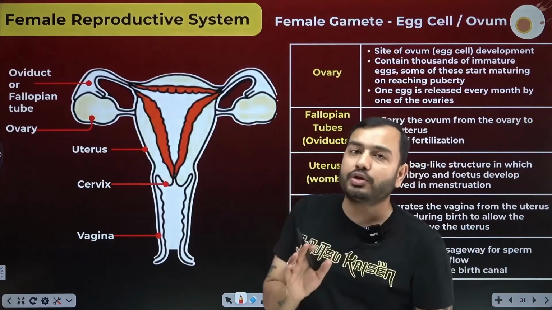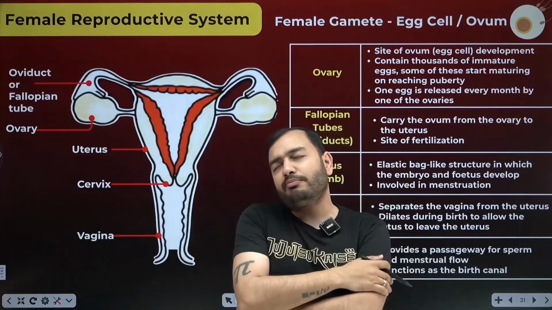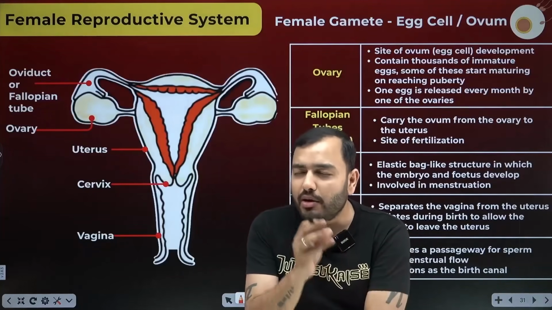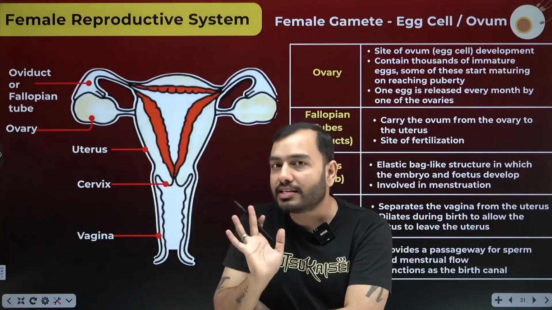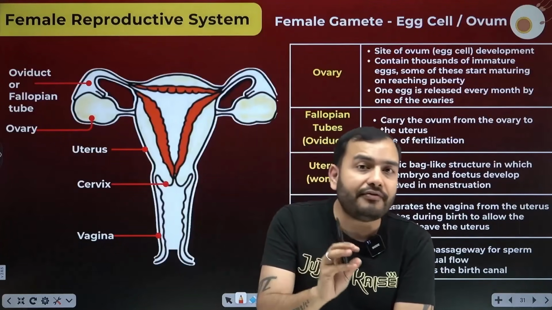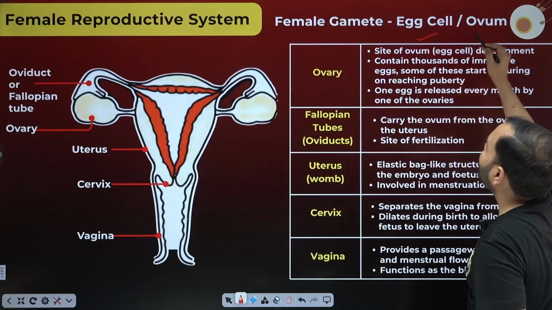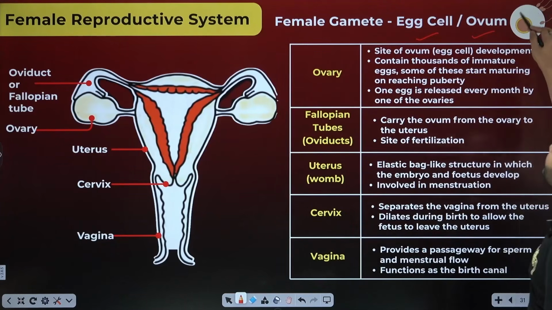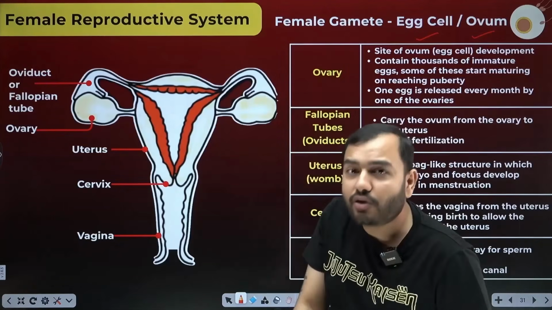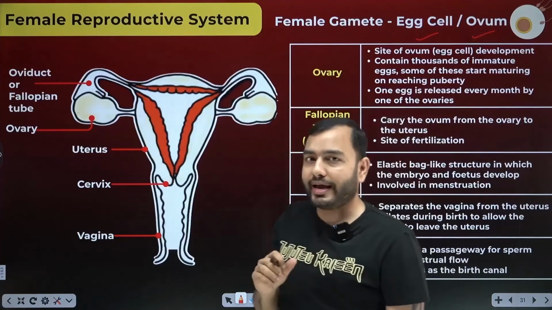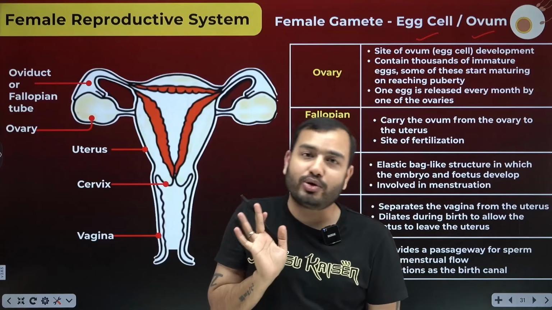Now we have come to the female reproductive system. In the female reproductive system, what will be the most important? For me, the female sex cell, because fertilization will happen after that. What is the female gamete inside humans? The egg cell or ovum. It looks like this. This is a very big cell. In fact, this is the largest cell of the human body, the ovum or egg cell. And how were the sperm? The smallest cells. So look boys, what is your condition?